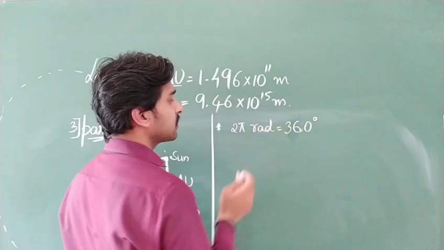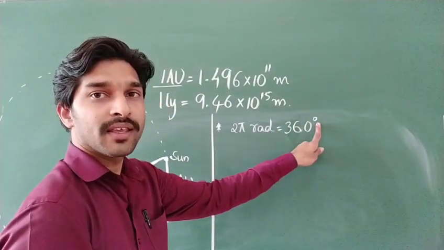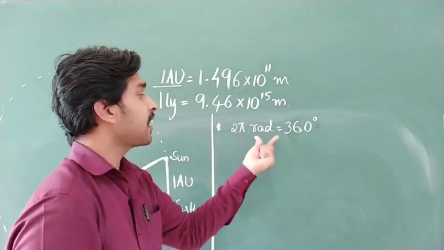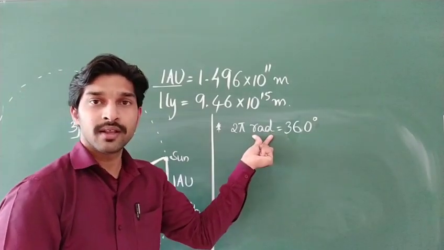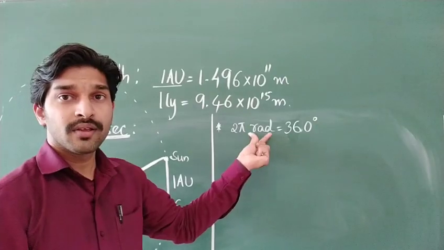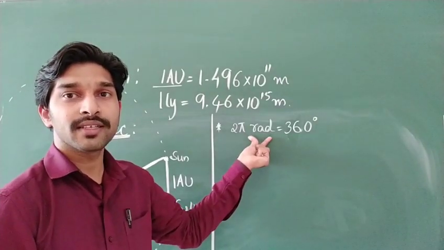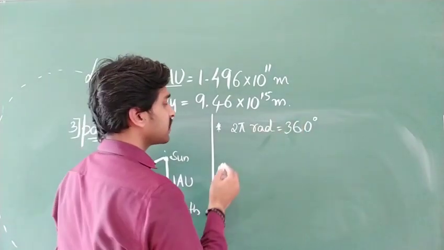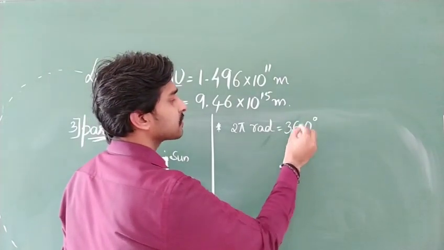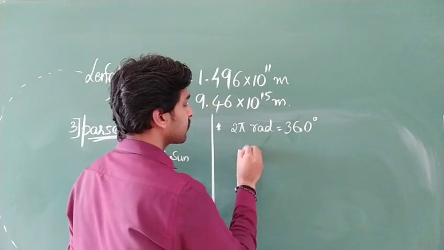From this conversion, this degree value you are familiar with from your school days. And I had informed you what this radian is: the unit for measuring plane angle, that is radian.